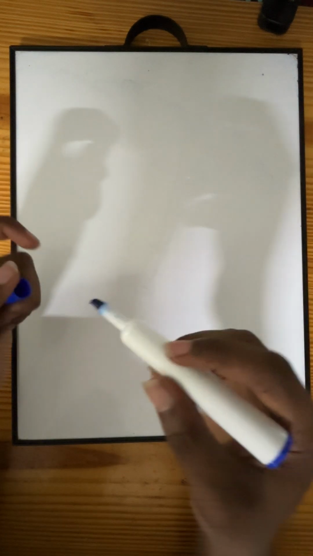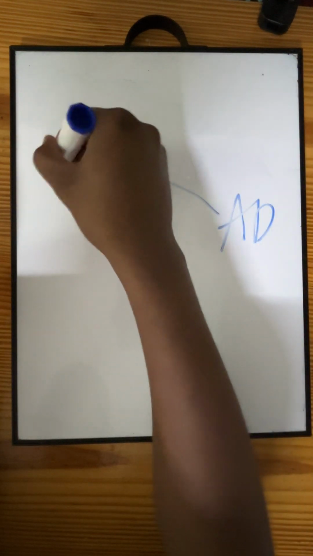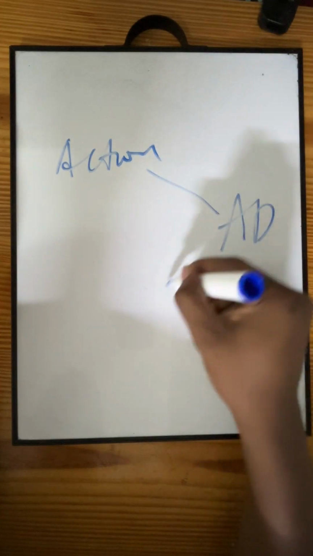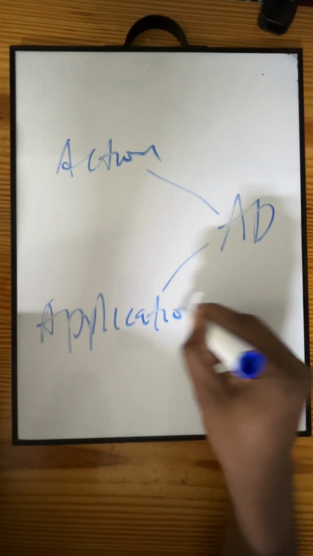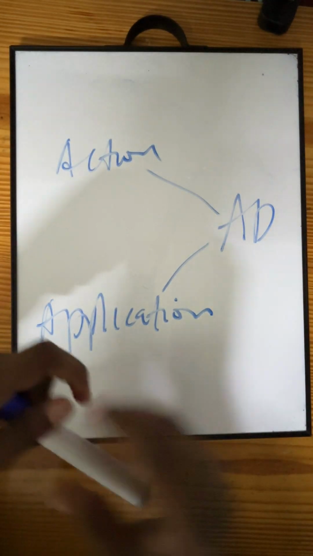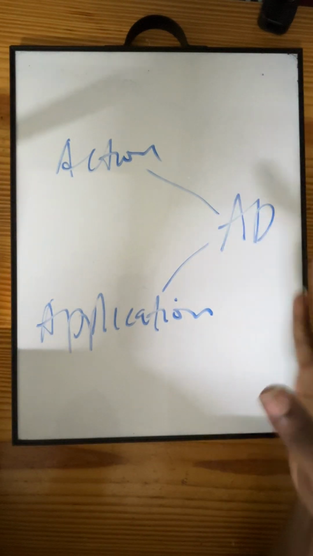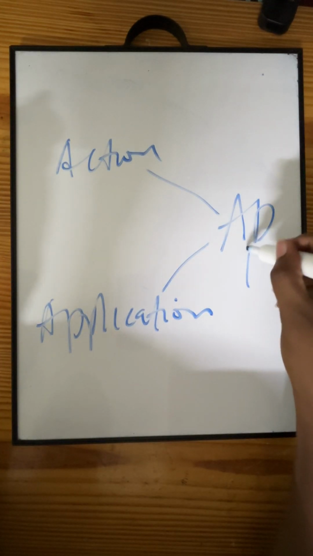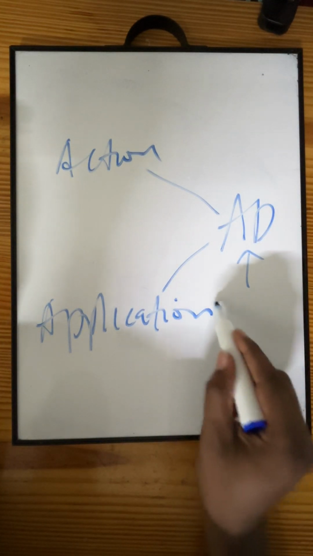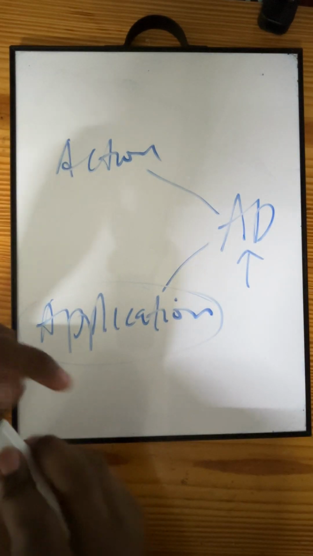Now there are two ways the NCLEX can test you on this question. We have the action part, and we have the application. When the NCLEX just says advance directive, they are not telling you anything that is in the advance directive, so we cannot apply anything at that moment.